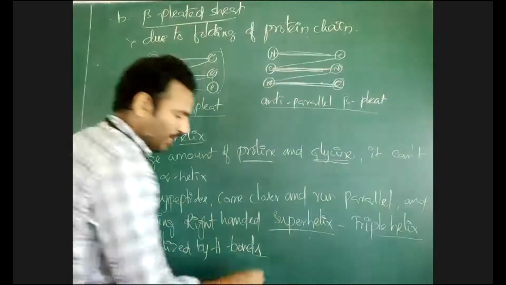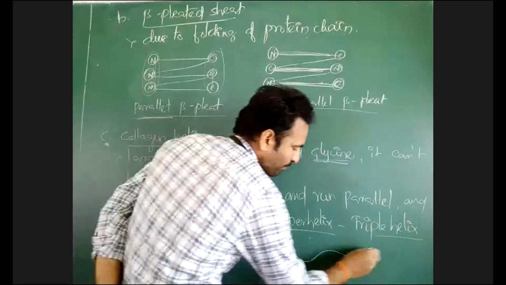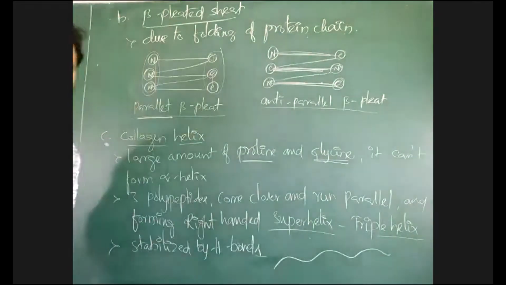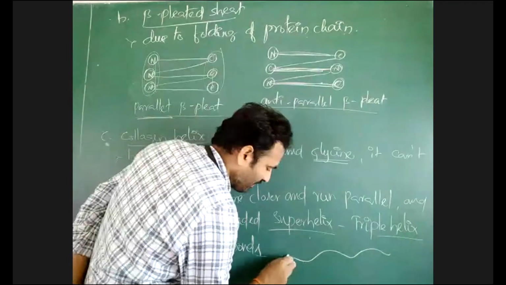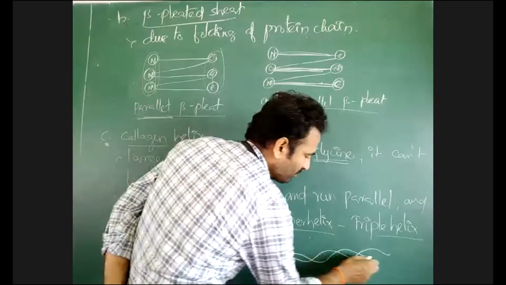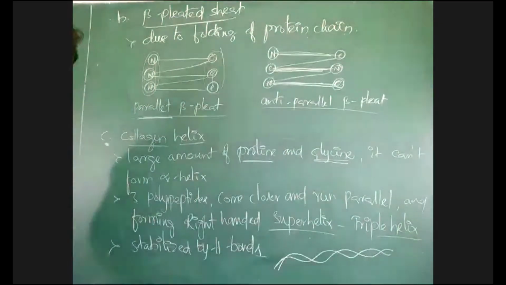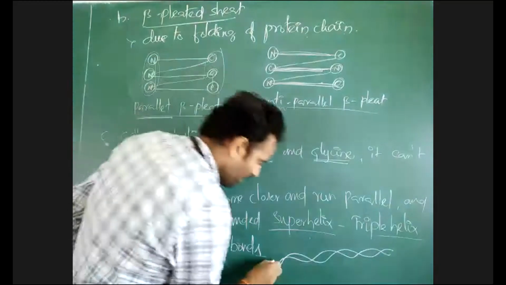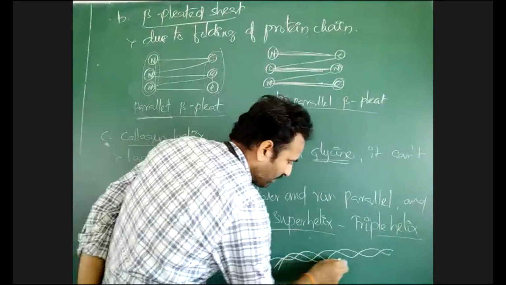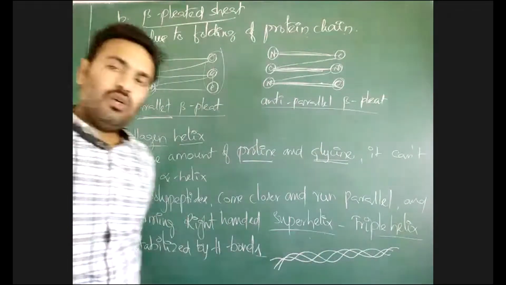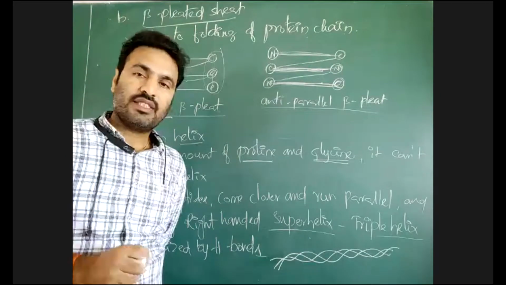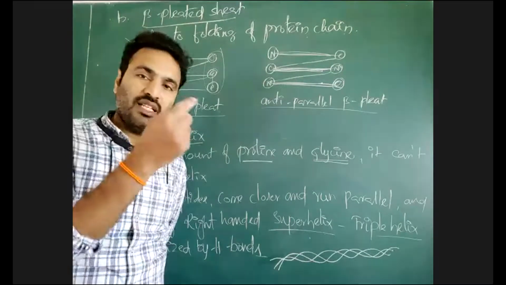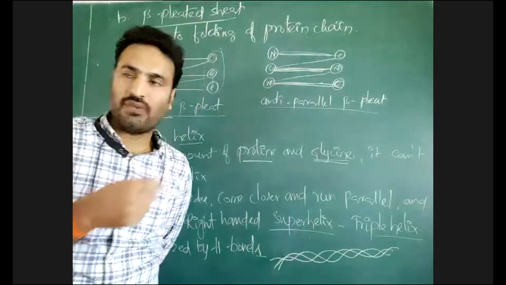How is that triple helix formed? One peptide chain will come here and combine with another peptide chain, one around another. It is coiling. And a third peptide chain will come and bind with these two. Take an example, a thread. Inside that thread small fibers are there, no?